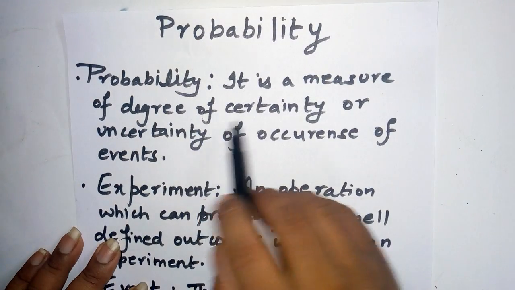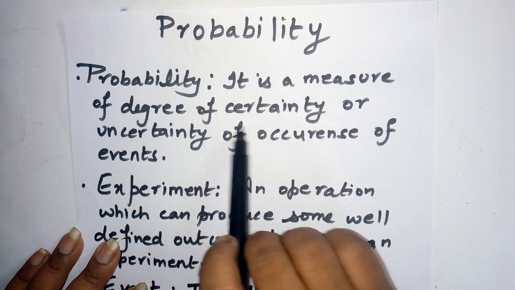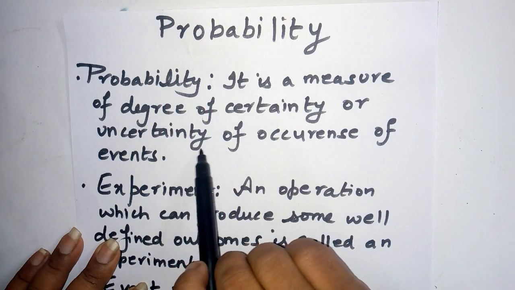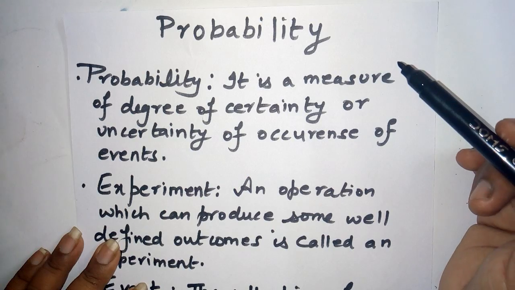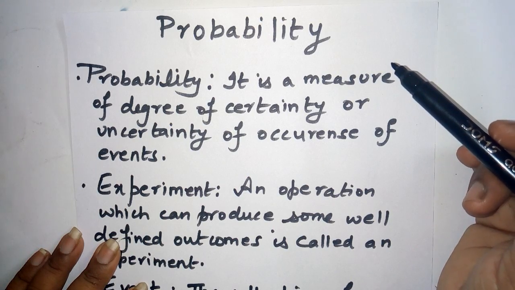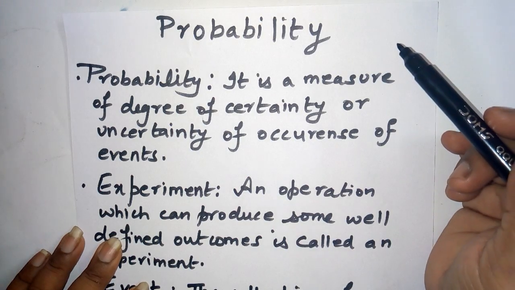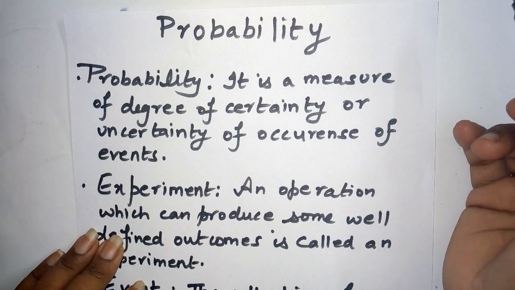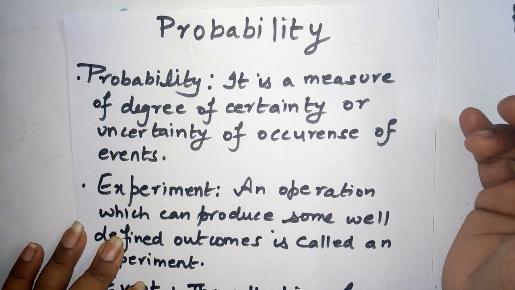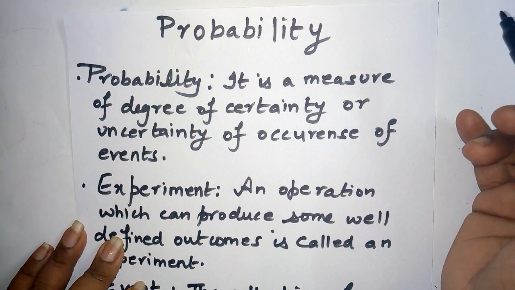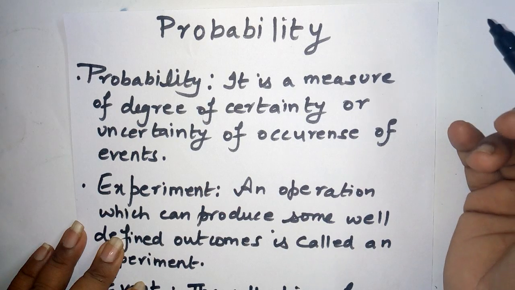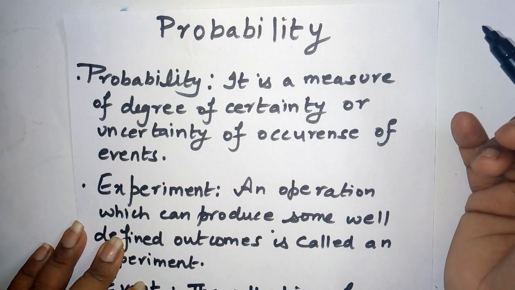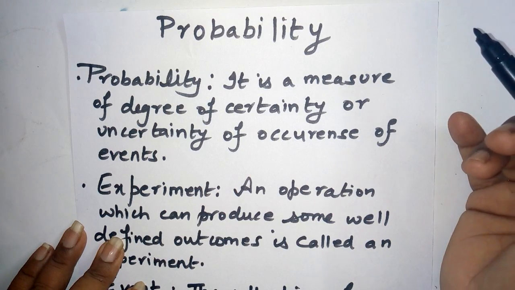It is a measure of the degree of certainty or uncertainty of occurrence of any event. In day-to-day life we use the word possible. It is possible, it will happen; it is not possible, it will not happen. Like this, all the possibilities or certainty or uncertainty regarding any event is called probability in our mathematical language.